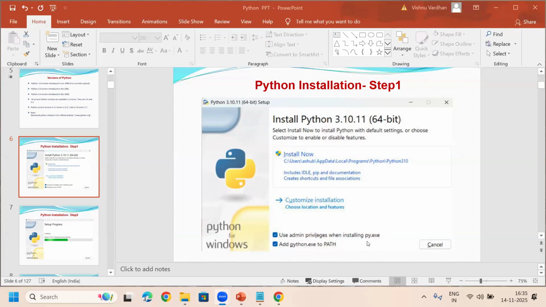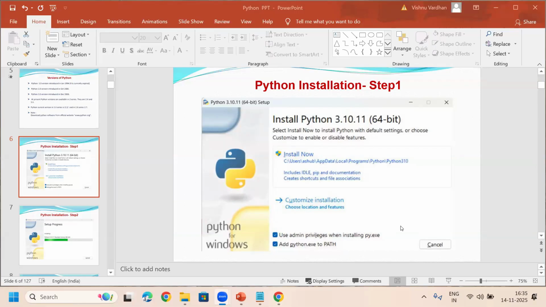Next option is add python.exe to the path. Generally, whenever you install any software on your laptop, you have to set up the environment variables. That is what is actually called the path. You have to set the path in the environment variables manually.